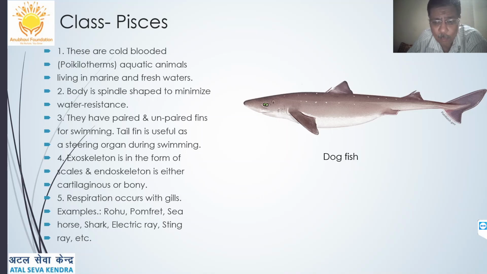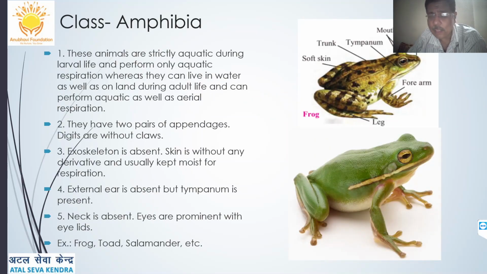They have paired and unpaired fins for swimming. The tail fin is used as a steering organ during swimming, so it will help in changing direction. The exoskeleton is in the form of scales, and the endoskeleton can be either cartilaginous or bony. Respiration is only with the help of gills. You can see here the gills, which in Marathi we call kalle. Example is rohu, pomfret, seahorse, shark, electric ray fish, stingray fish, and so on. Many of them.